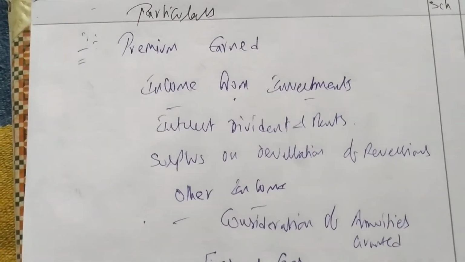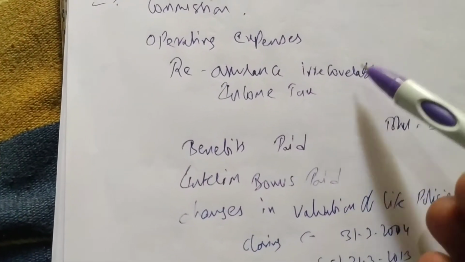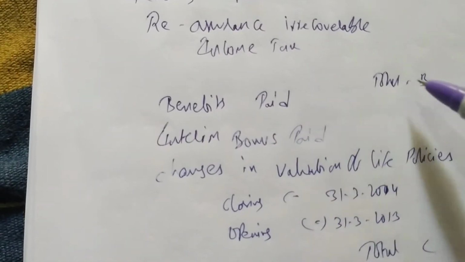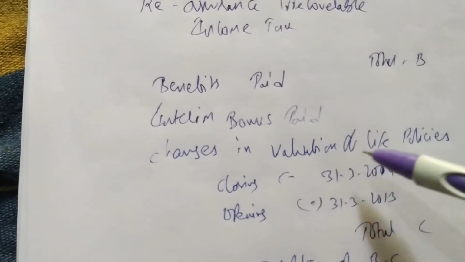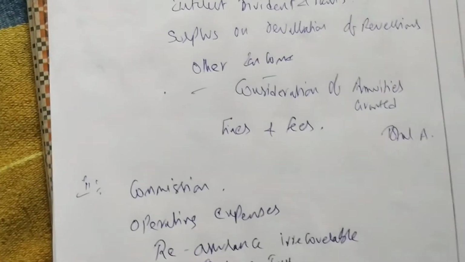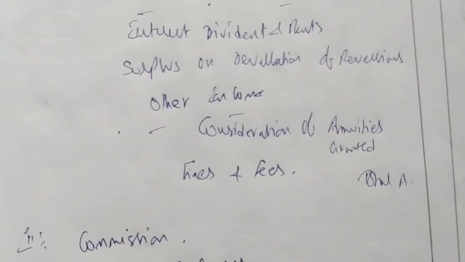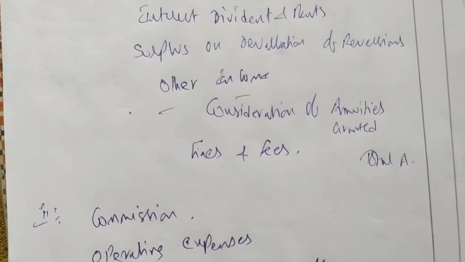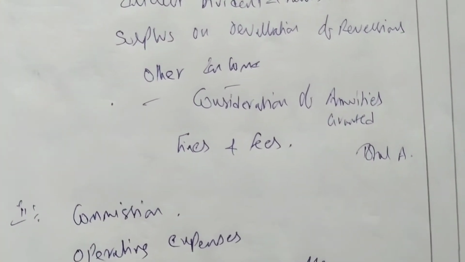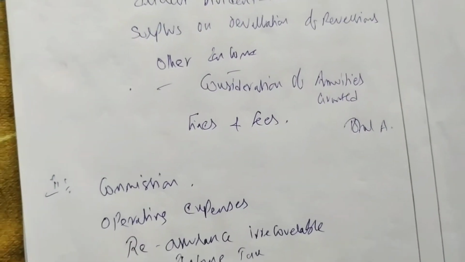Premium earned, we have written. Income from investments we have written. Okay, then commission we have written. Operating expenses, reinsurance, income tax we have written. Benefits paid, interim bonus paid, changes in valuation of policies, and appropriations are also there. Okay, so we have to prepare workings also. We have to prepare only two workings: one is operating expenses, other is benefits paid. So two working notes we have to prepare.